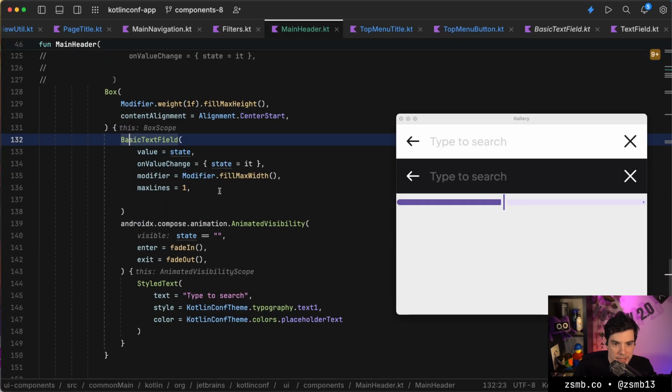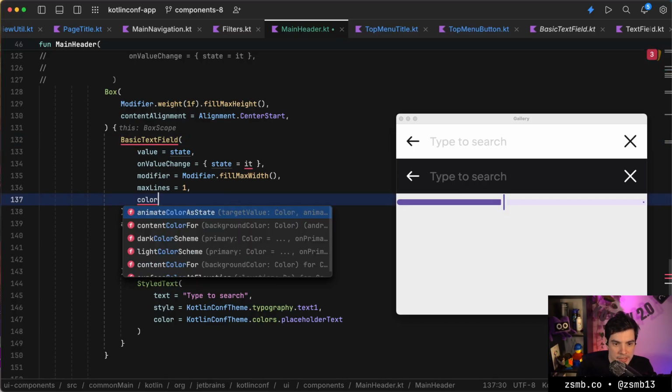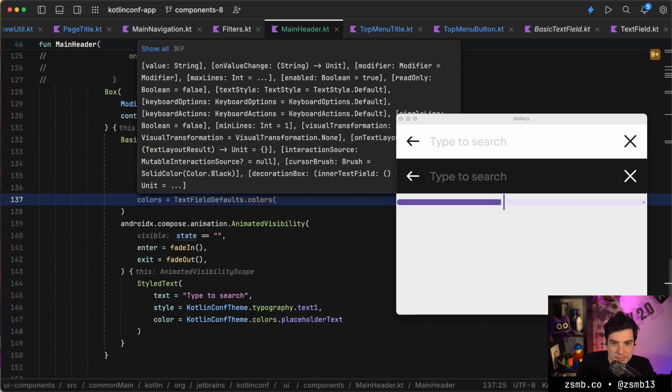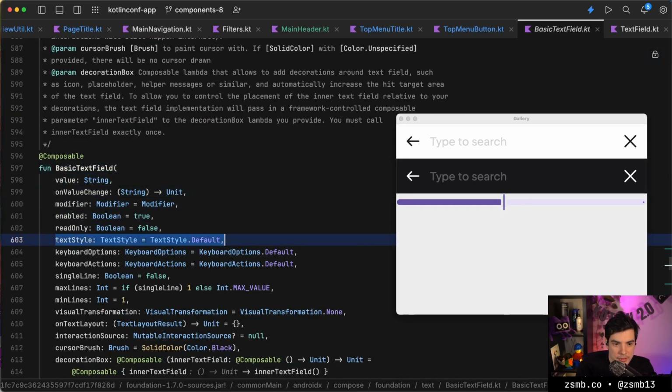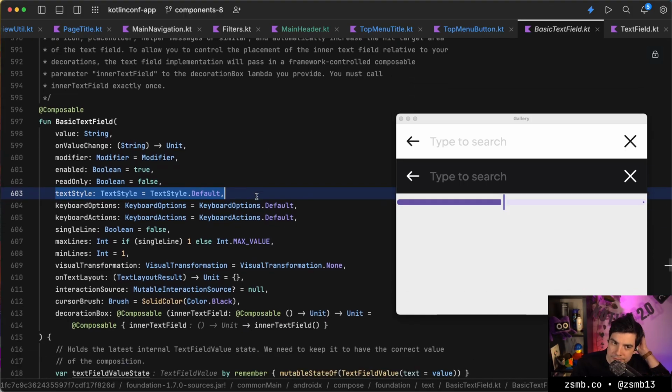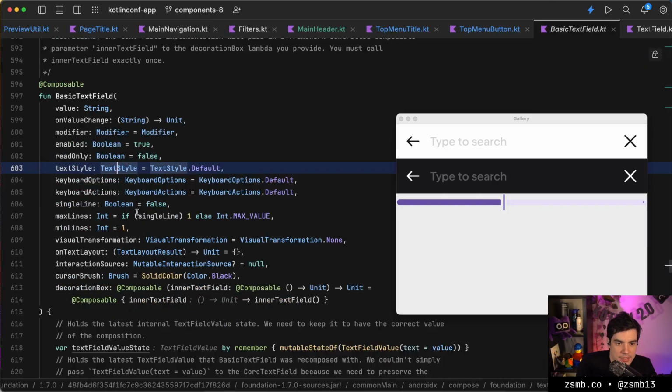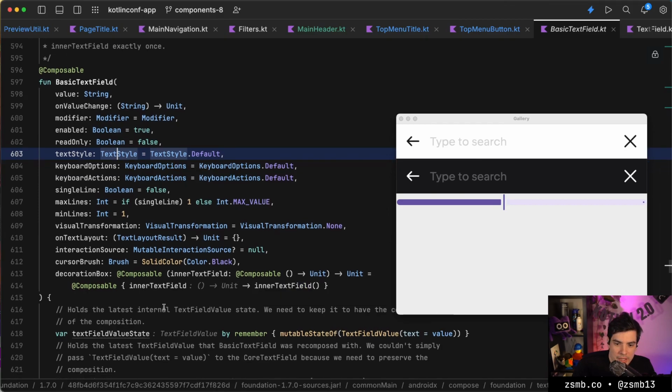So going back to main header, here we want to set a text color. Is that... That's not part of text style, is it? That doesn't have a color in it. How does one color a basic text field? We have a brush for the cursor. I can change that color.